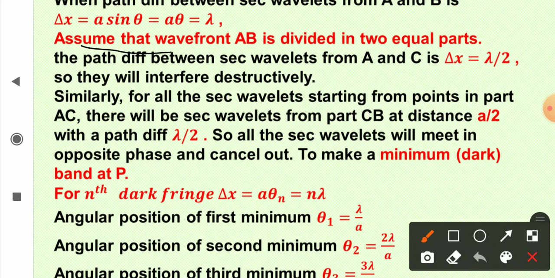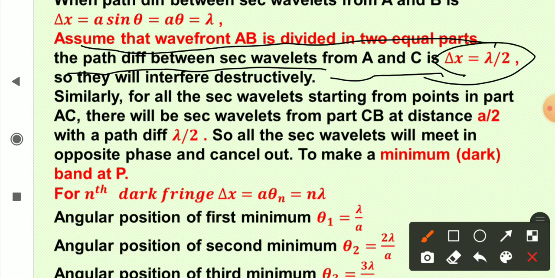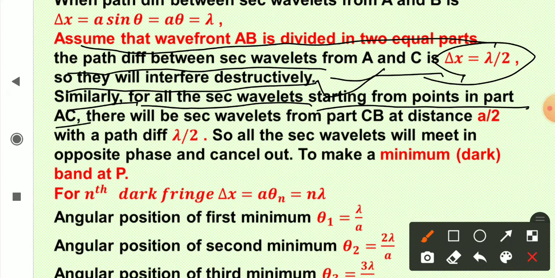Assume that the wavefront AB is divided in two equal parts. The path difference between secondary wavelets from A and C is λ/2, so they will interfere destructively. Similarly, for all the secondary wavelets starting from points in part AC. Part AC कौन सा है? The upper part. There will be secondary wavelets from part CB at distance a/2 with a path difference of λ/2.